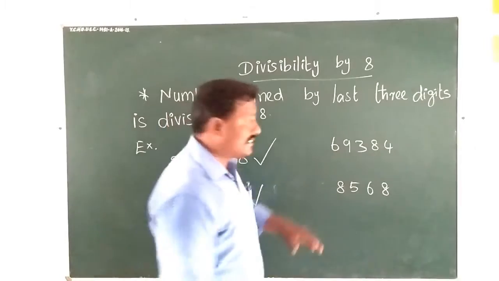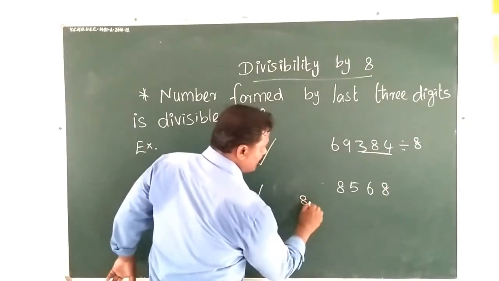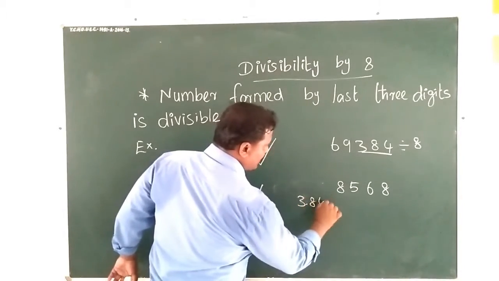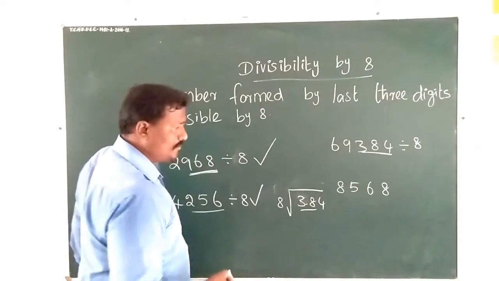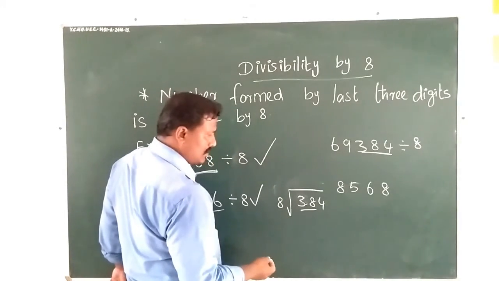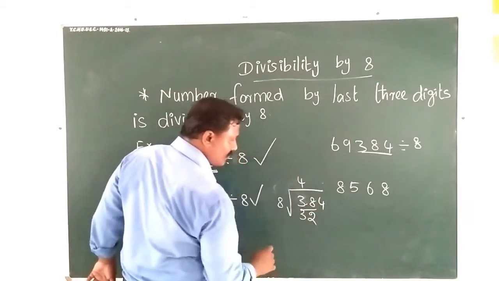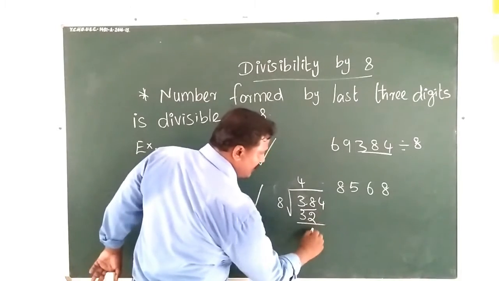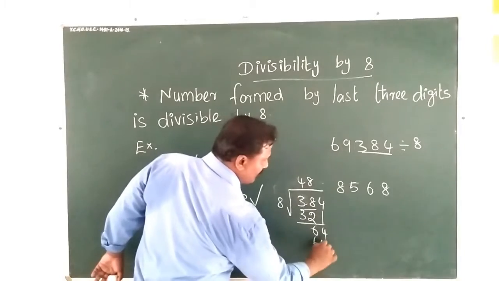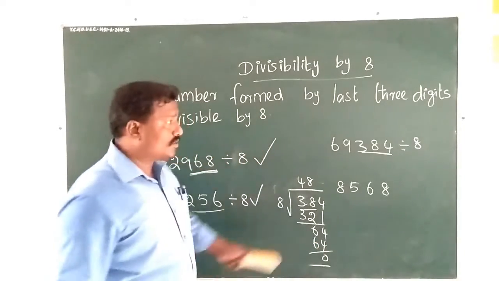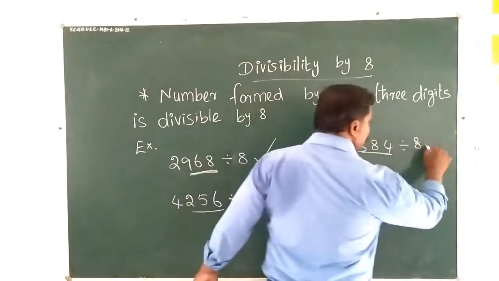Let me check another example. So the last 3 digits. Let me take 2 digits as the dividend. 8 4s are 32, so remainder 6. Then take down 4. 8 8s are 64. So I checked the last 3 digits, and it is divisible by 8, so the whole number is divisible.